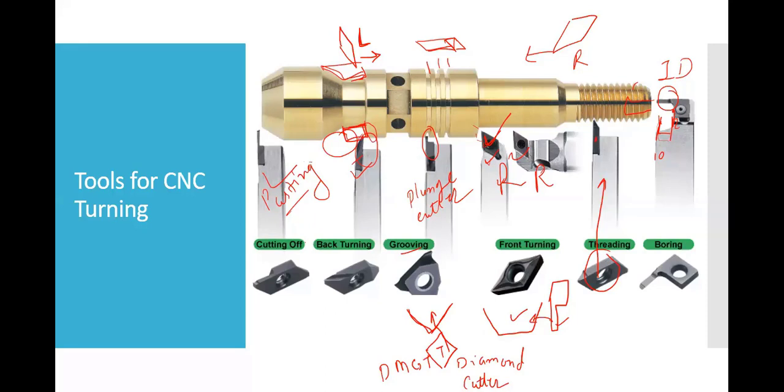Cutting off means you are completing, you are removing. Suppose there is a continuous job wherein we are inserting a huge length of bar. Once the selected length is machined, we have to chop off that first part so that we can feed in the other bar. For that kind of job, we use a cutting off tool, which is used to cut. Suppose the material is like this. So we are removing this and we will remove this, so that we can fit in the new component.